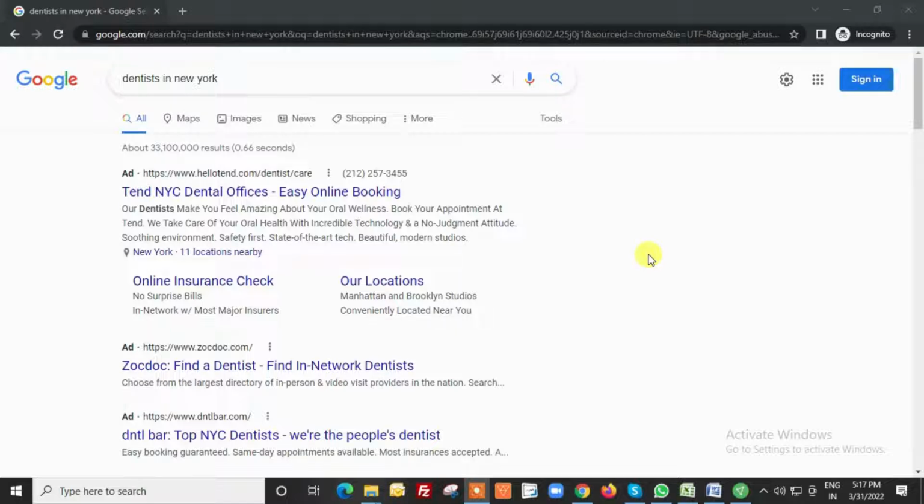Now, some more tips. Your landing page should be transparent about the nature of your business. To give you an example, this search query is related to dentist services in New York. So once a user clicks on this advertisement, they should be redirected to a page wherein they will find services for dental in New York, not the products. You know what I mean? Let me show you the live example.